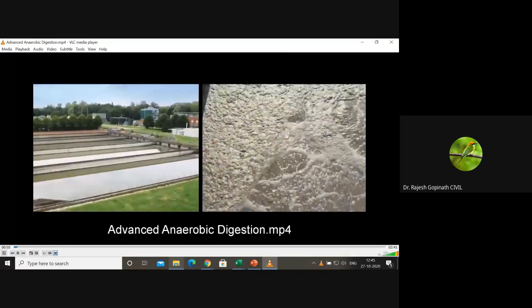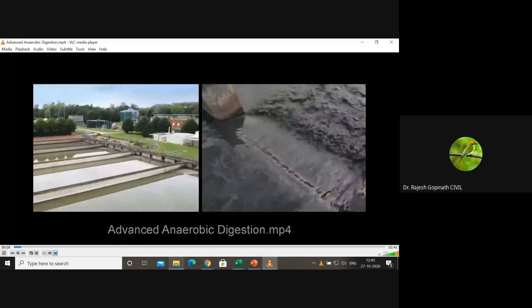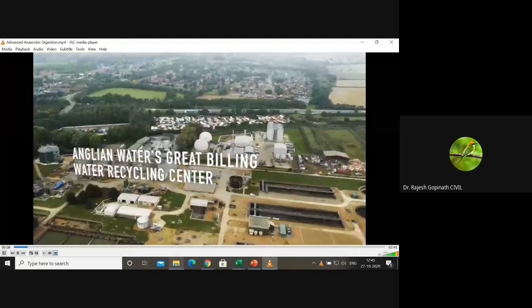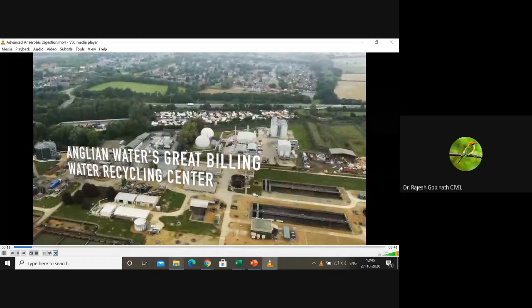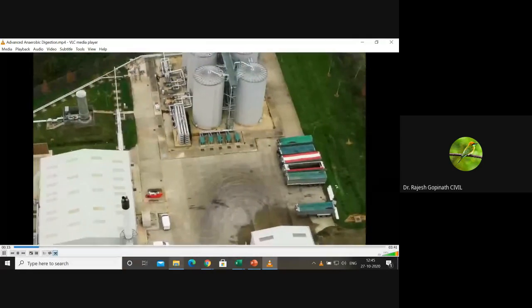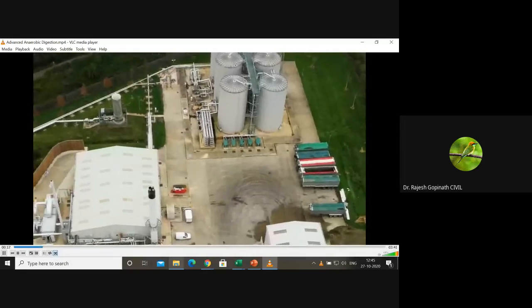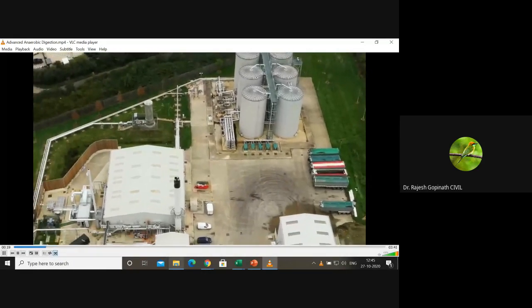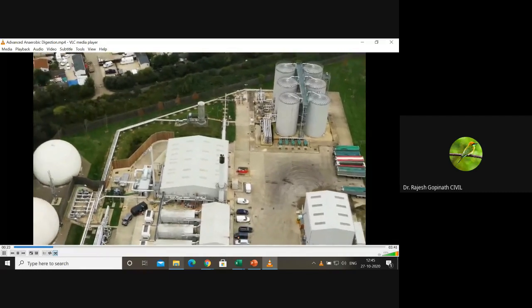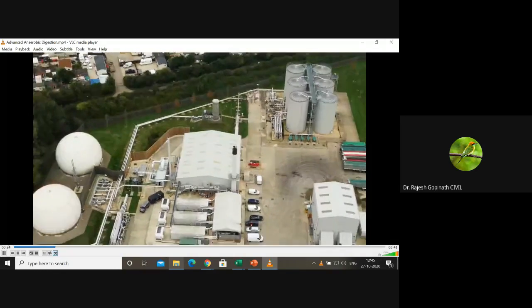We're going to understand advanced anaerobic digestion. Cities and towns need to treat wastewater and its sludge, which is an energy-intensive process. At Anglian Water's Great Billing Wastewater Centre in the UK, they don't just treat the wastewater sludge. They convert it into valuable products using Suez's Monsul Advanced Anaerobic Digestion and a combined heat and power gas engine. Here's how it works.